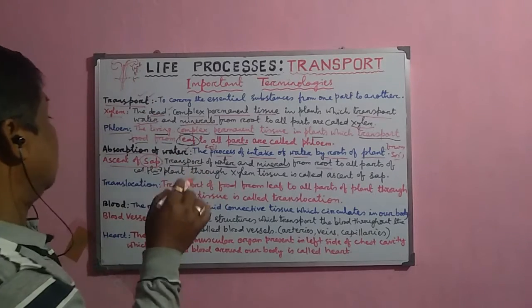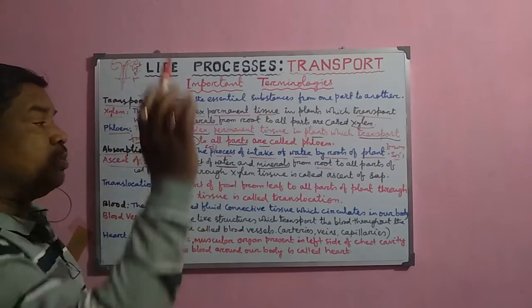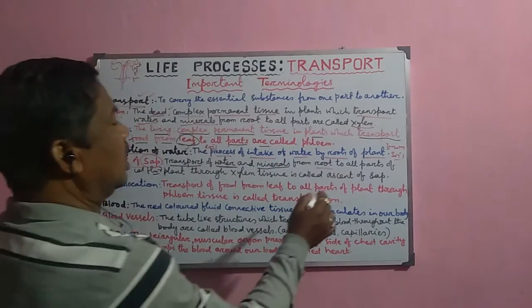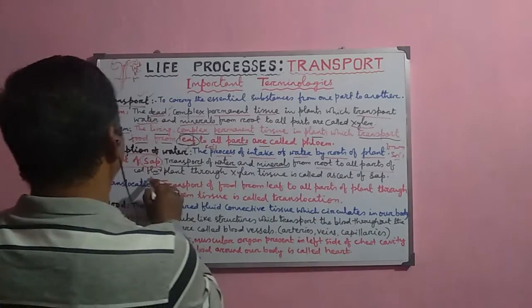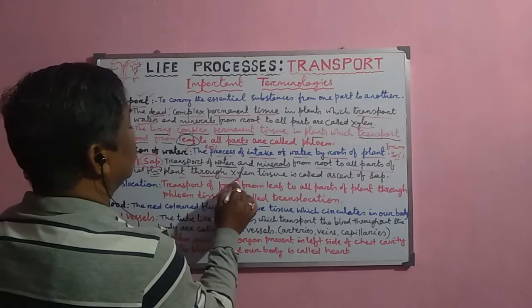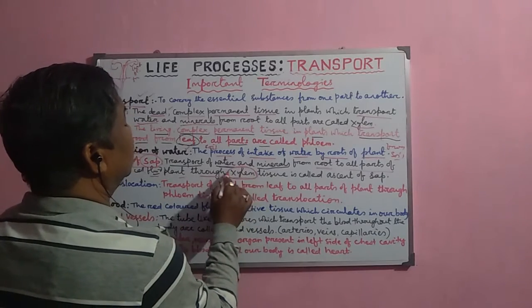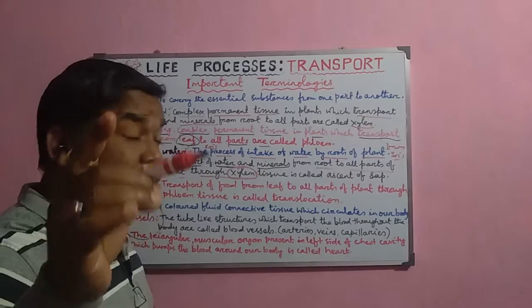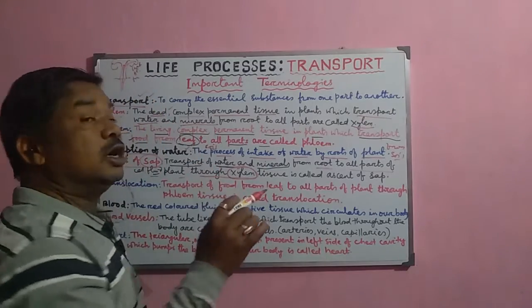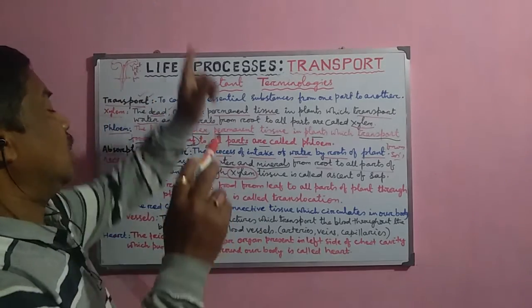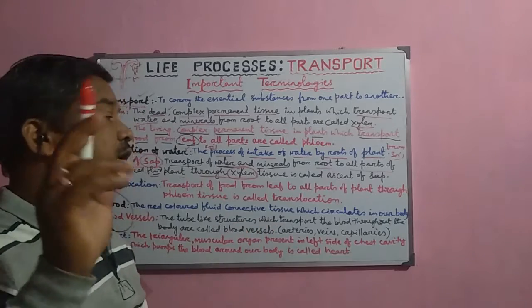So movement of water in the upward direction to all parts of the plant through the xylem. The xylem are the complex permanent tissue which form the tube, and through this tube normally the water goes up against gravity.